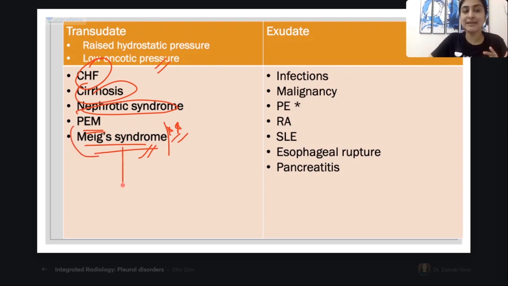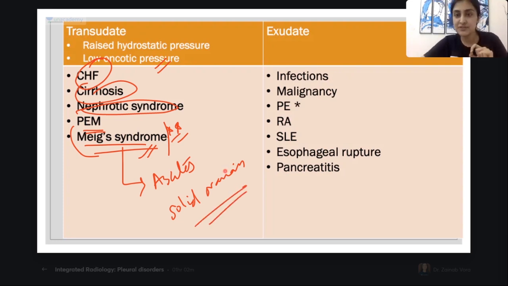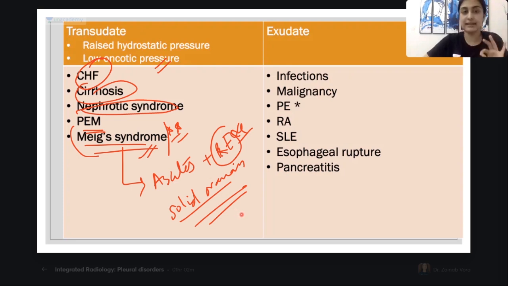What is Meigs syndrome, guys? Yes, we have ascites and we have pleural effusion. Why? Because of a solid ovarian tumor. Very nice. And can you tell me which side pleural effusion? One of you has written, yes, Kishore. Right pleural effusion is typically seen here. All right, so a very, very important cause of right pleural effusion is a solid ovarian mass. Okay, so this is done. These are all the causes of transudative effusion.